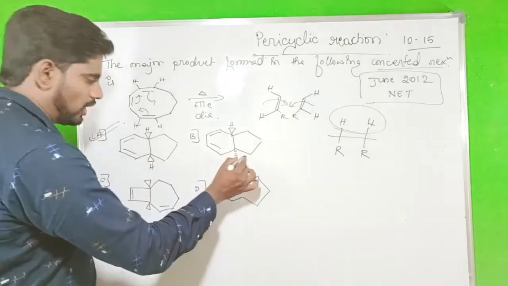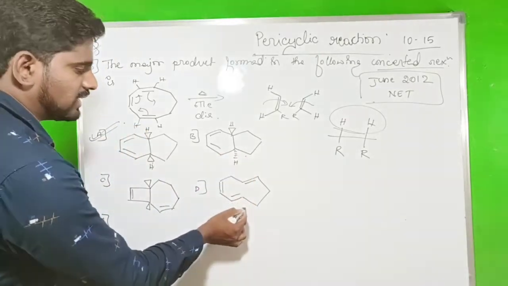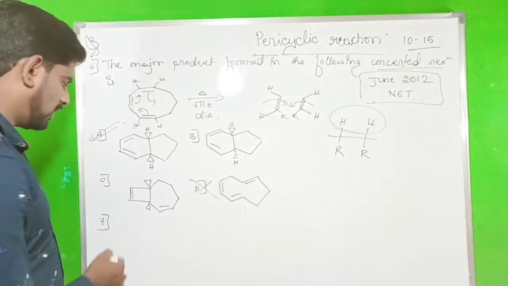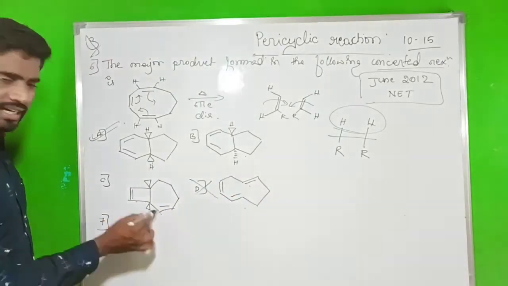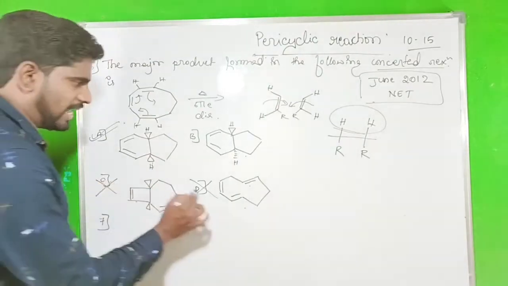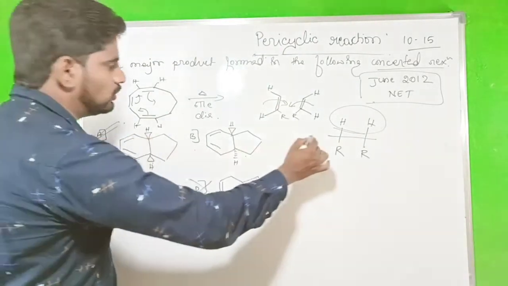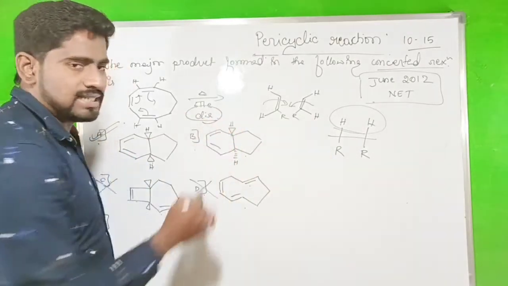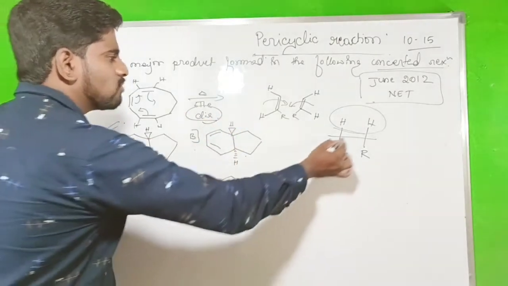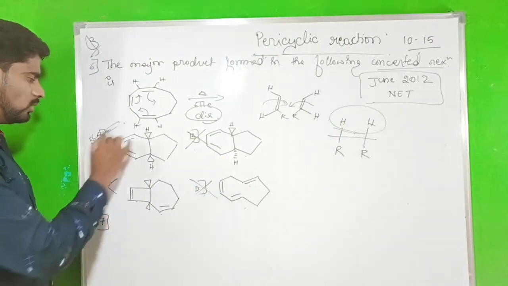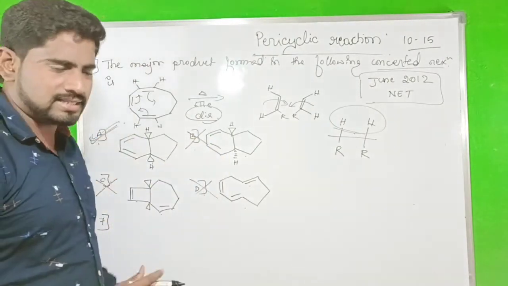This is not a product, and this is not a concerted reaction. It has one more bond, which is the maximum. So it's not a bond. So this is not a conjugation. Directly we can eliminate C and D. We have some confusion with A and B. But if we do the disrotation, then we can easily identify it is the cis form. So it is a trans form. We can easily eliminate B. So the correct option is A.